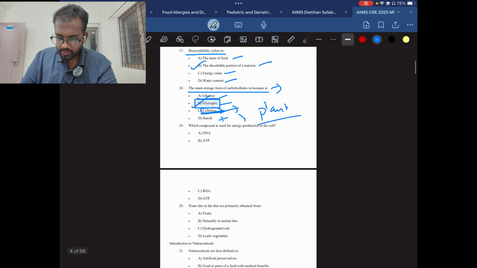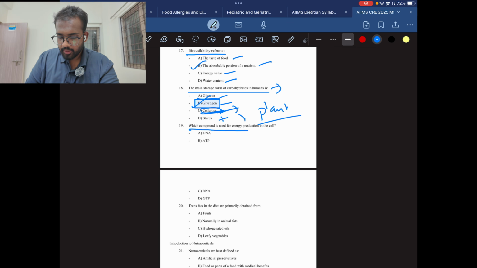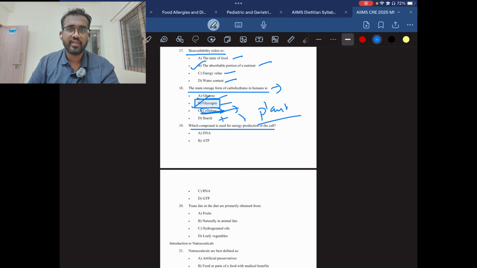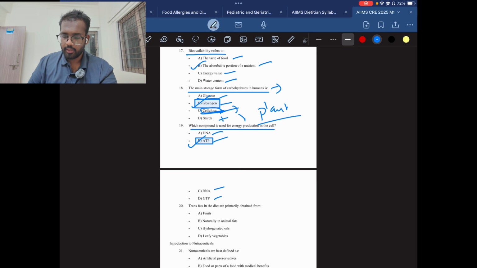Okay. Which compound is used for energy production in the cell? This is also a very easy question. DNA, ATP, RNA, GTP. The answer is B, ATP. ATP is the energy currency of the body. So it is used as energy.